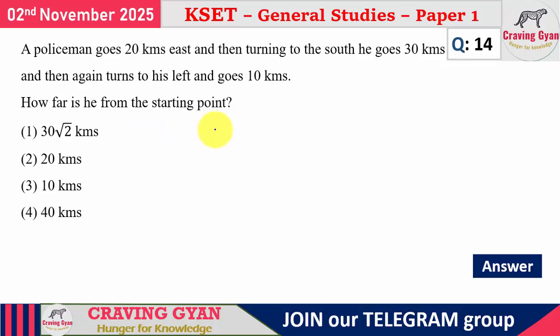14th question, you see, let us represent the direction. North, south, east and west. A policeman goes 20 kilometers east. So starting from this point, the policeman travels for 20 kilometers. And then turning to the south, nothing but downwards, he travels another 30 kilometers.